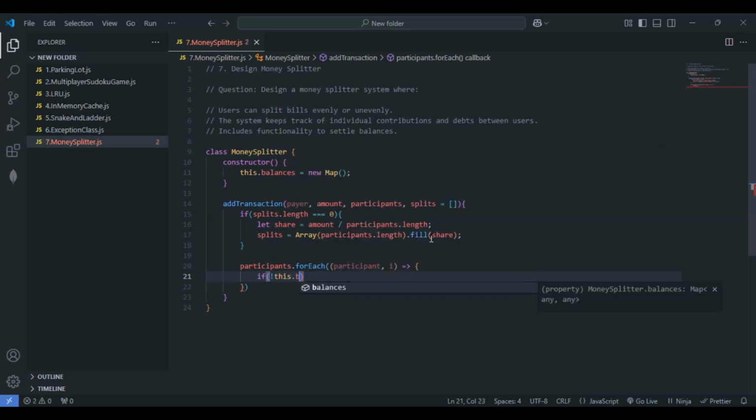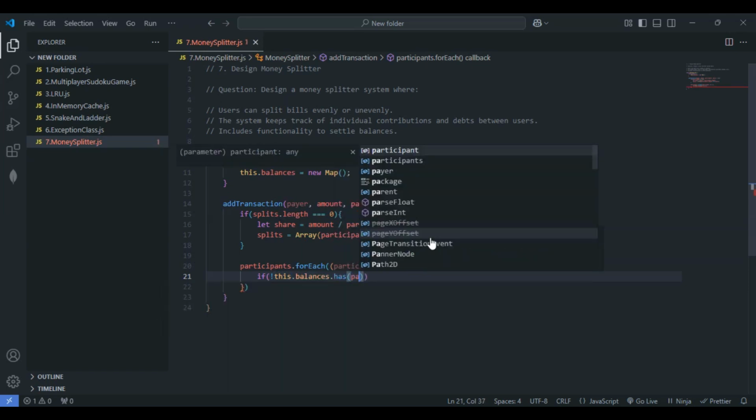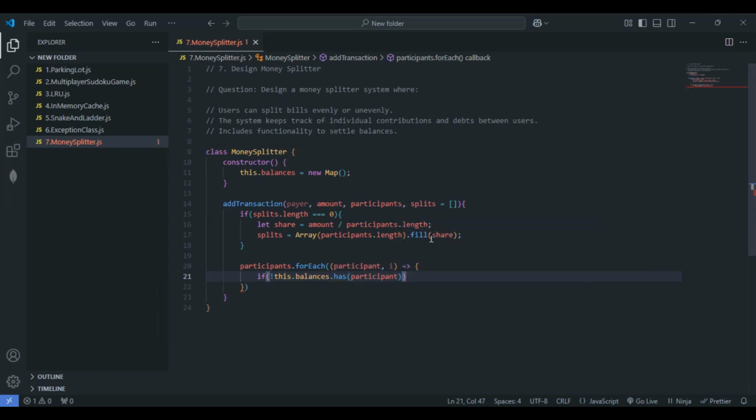If not this.balances.has, so this one participant is what we have considered. So I'll just pass the participant, then we will update by making use of the set property, nothing but participant, and it will be 0 if the participant is not there. Then we will be setting the balance to 0, right? So that's what we'll be doing here.